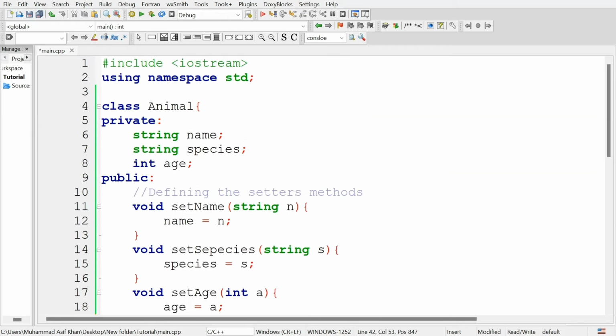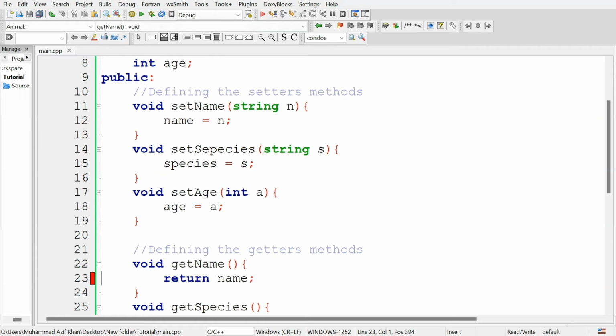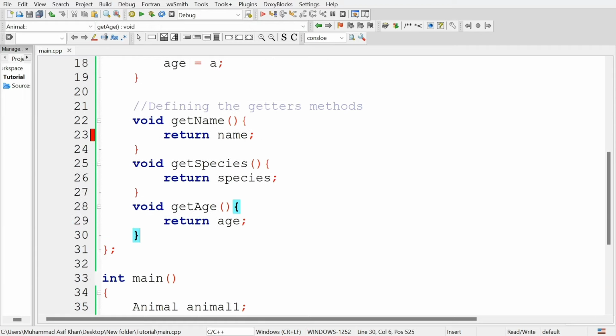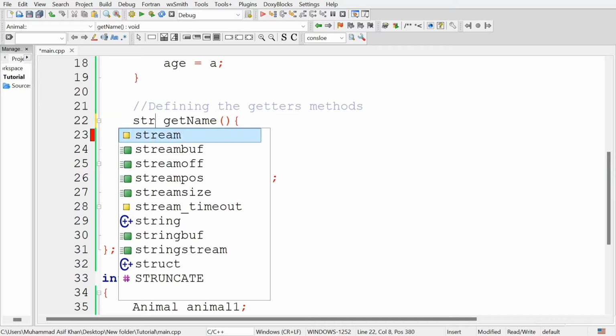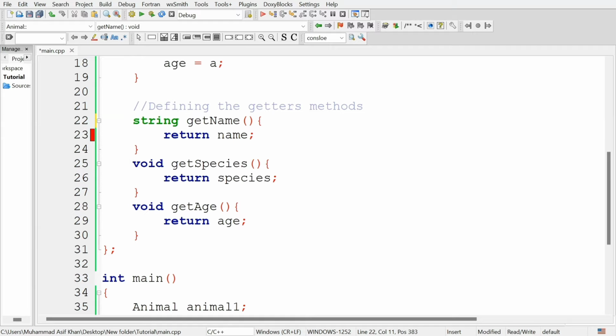Let's run this program to check the output. There is an error. Keep in mind, getter methods are not of the type void. Their type must be the type of value that they are returning. As name is a variable of type string, give this getter method for name the data type string and it will return the value of string.